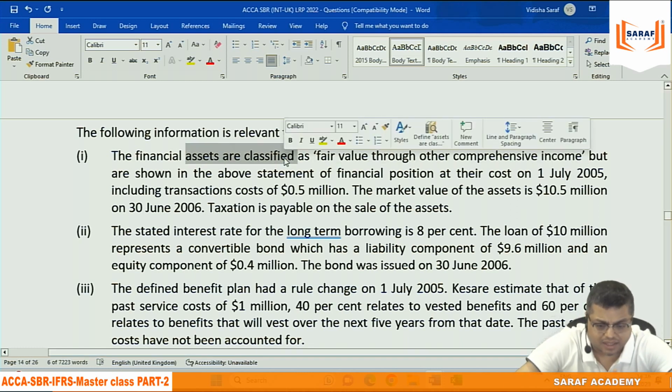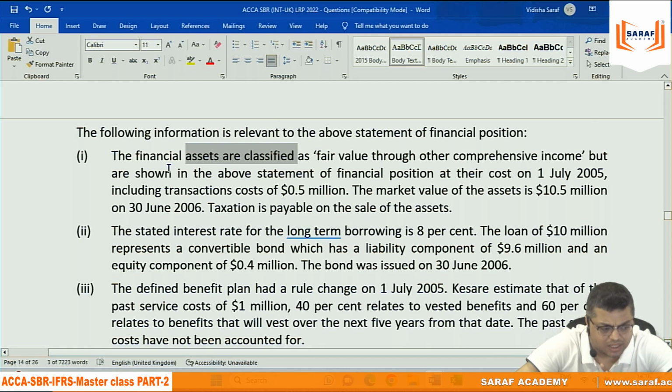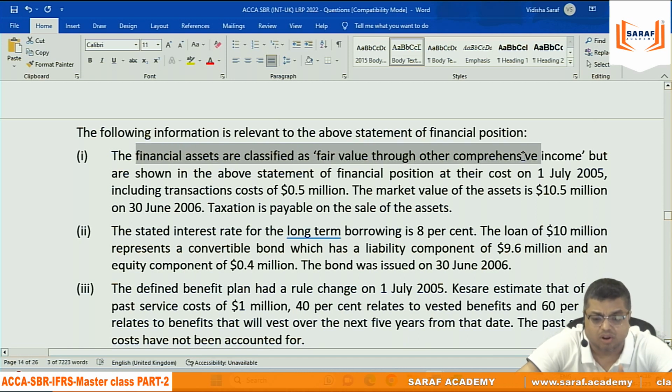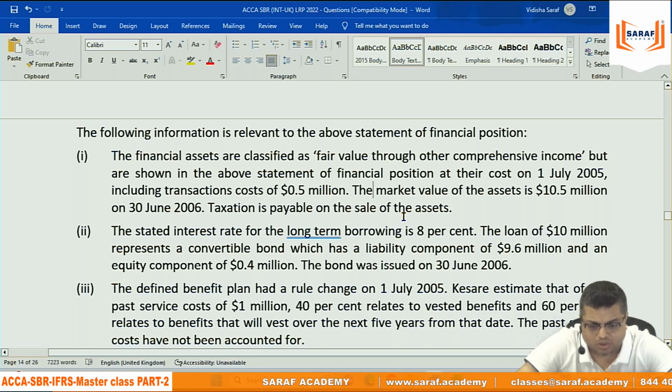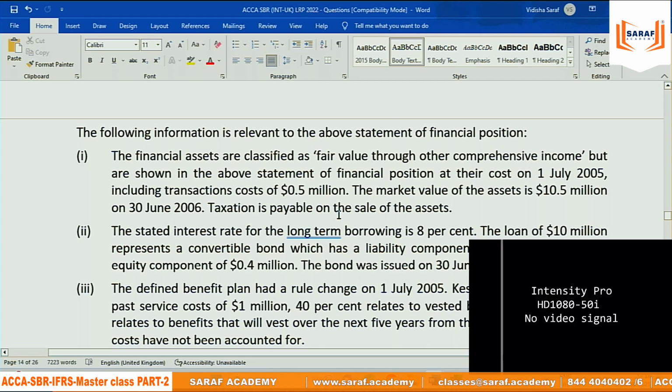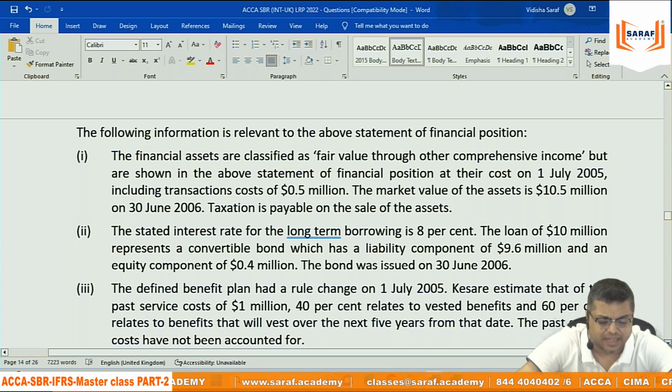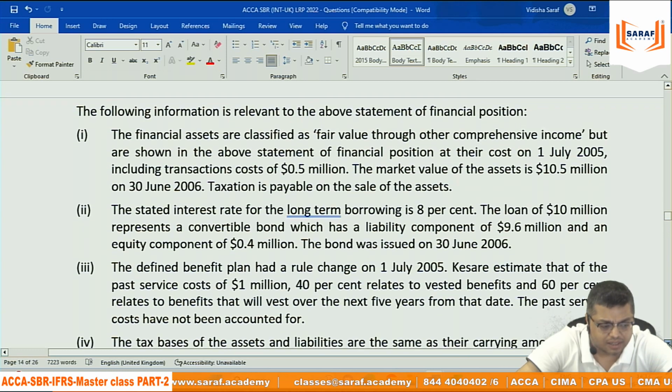There are some other things we are discussing which are not part of this answer. Financial instruments, which other comprehensive income is transferable to PL, reclassified to PL, or not, we are just talking about for understanding purposes, not a part of the answer.